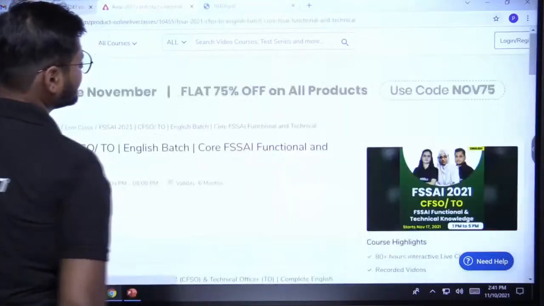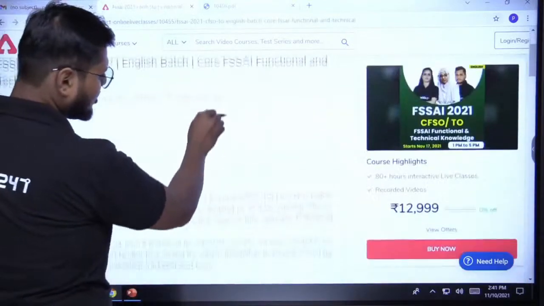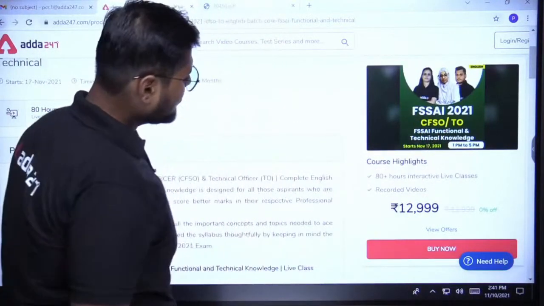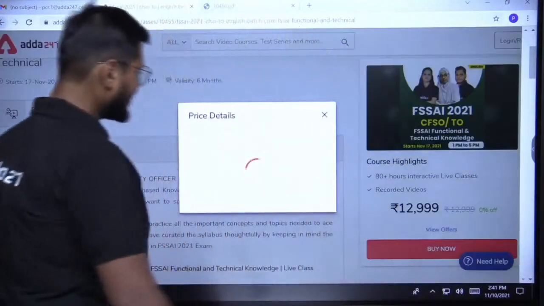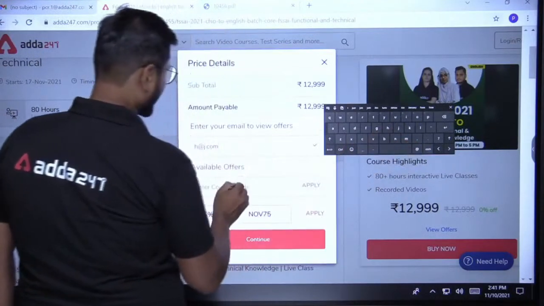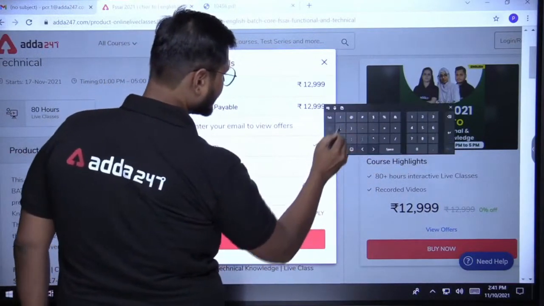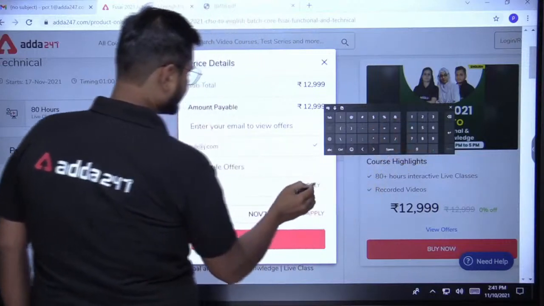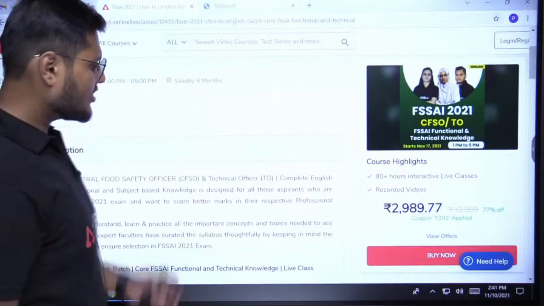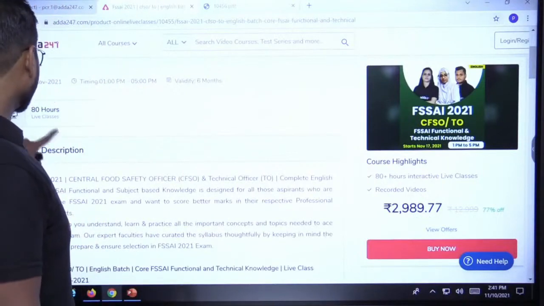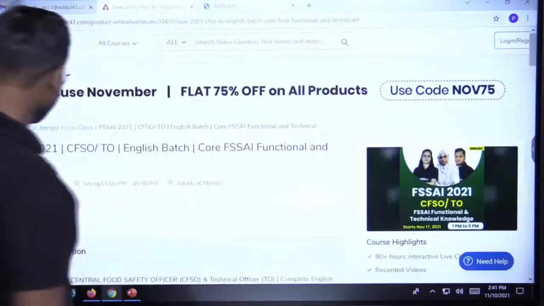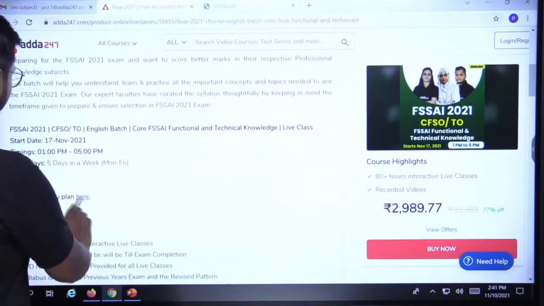Similarly, we have a batch for FSSAI 2021 CFSO and TO. You have 3 faculties here, Varsha ma'am, Rafiq ma'am and myself. The price is not 12,999 by the way. Here you are getting 80 hours of live classes, and the study plan is also attached here.